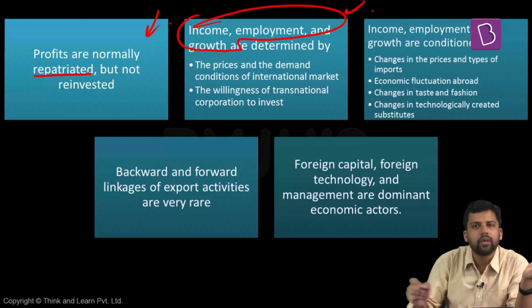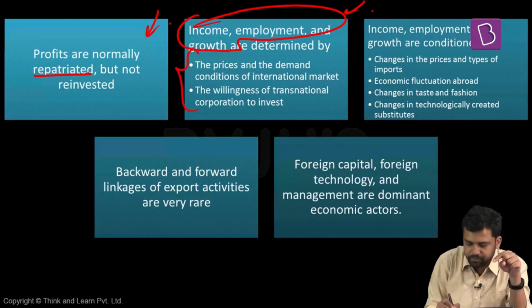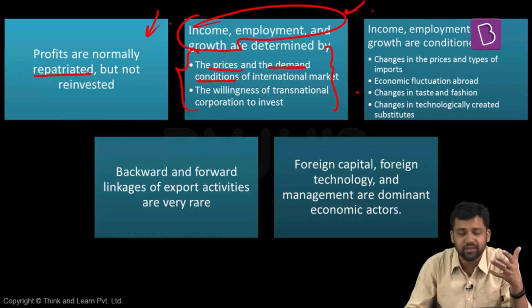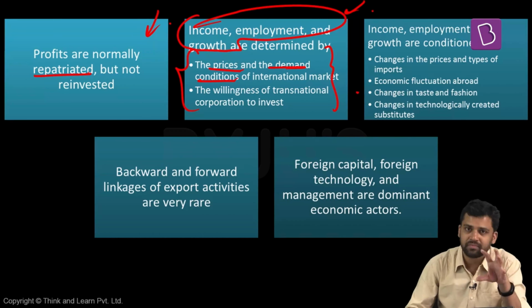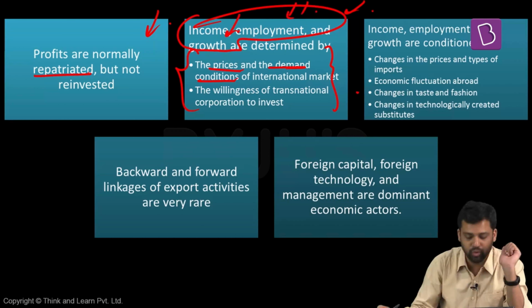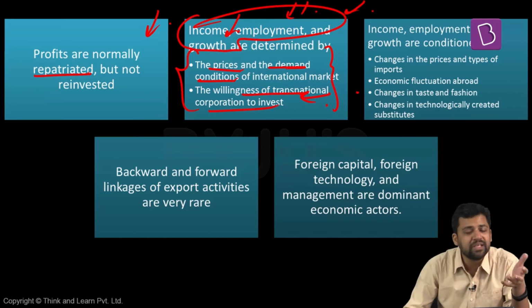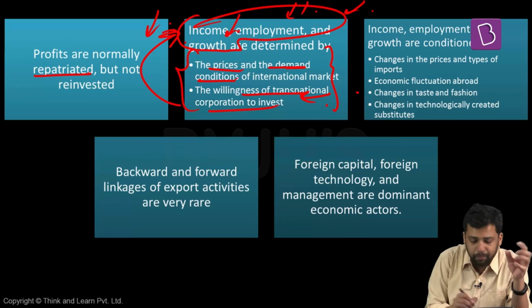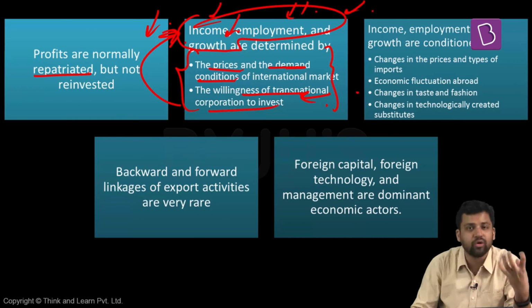Income, employment growth in that country, in a dependent economy, depends on multiple factors. For example, it depends on price and demand conditions of the international market. If let's say the demand goes down, if the prices fluctuate, then you will have implications. Your employment, your growth, all these things are going to get impacted. If an MNC, a transnational corporation, is willing to invest or not, that will also have a bearing on your national incomes, your employment creation, and your growth.